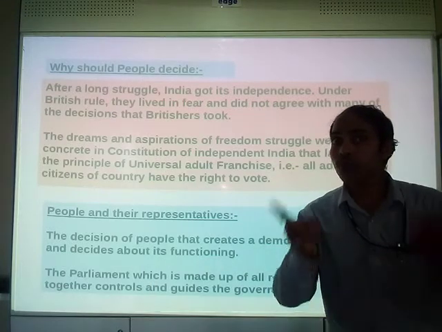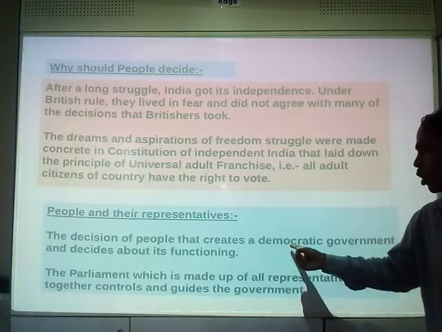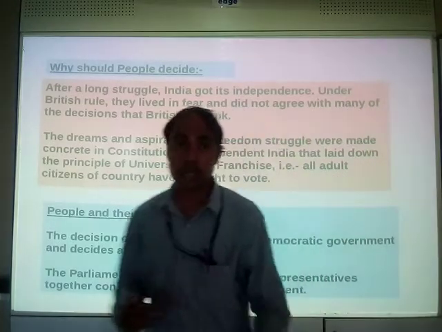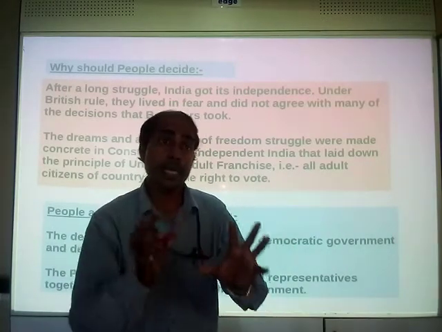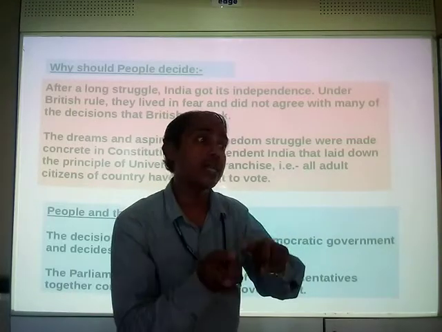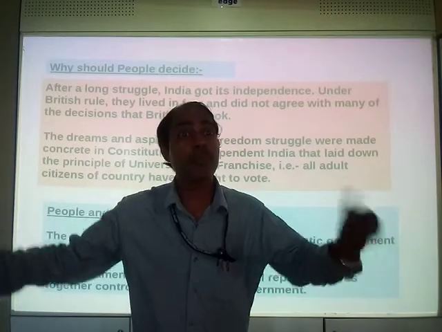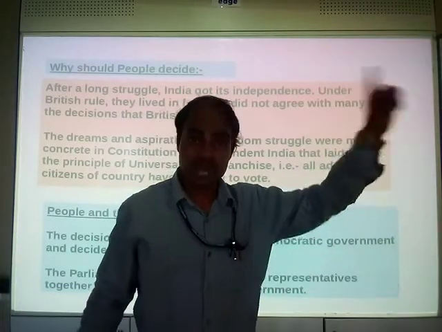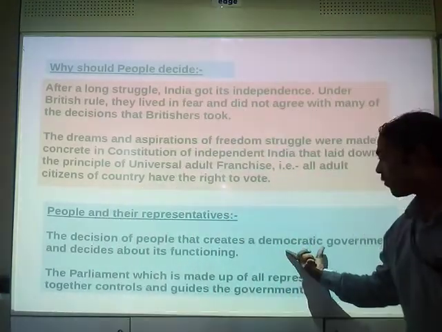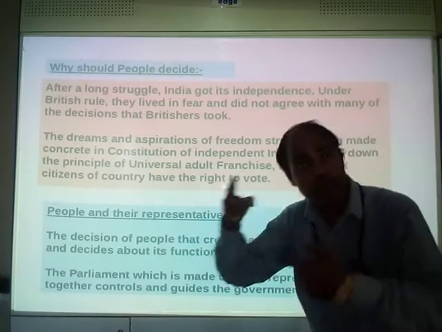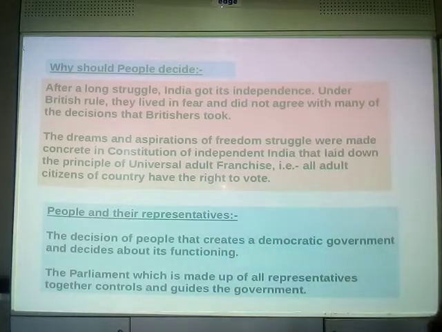Democratic government is for the people, of the people and by the people. If somebody asks you what you mean by a democratic form of government: it is the government in which the common people of a country elect their representatives, and those representatives represent the common people in parliament or in the legislative assembly or anywhere, right? Yes. So a democratic form of government is a government for the people, of the people and by the people. Always remember these three things, right?